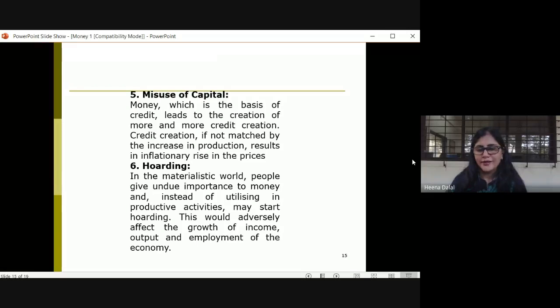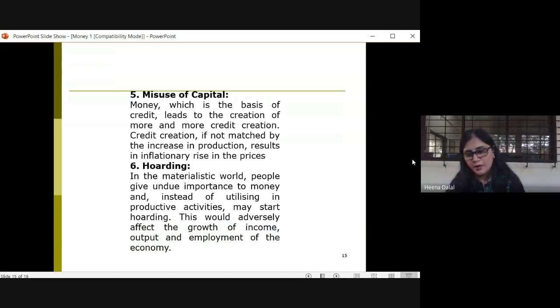The next point is hoarding. Now we all very well know what people usually do. People give undue importance to money. So instead of utilizing it in a productive manner, in productive activities, people may start hoarding money.